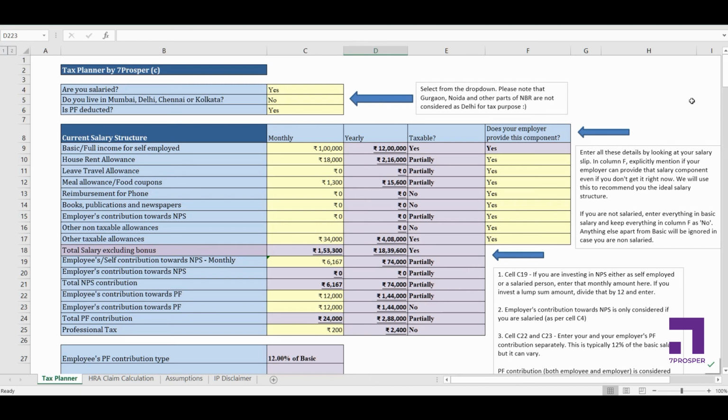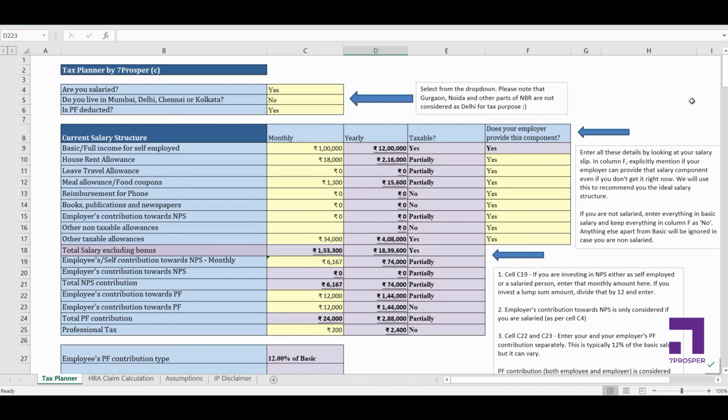And in very rare cases, if you see that something is off here, that the tax liability in your proposed salary is coming higher than the tax liability in your current salary, although we have tested it for quite a few scenarios and ensured that there are no errors, and we have fixed quite a lot of things here, if you still see that something is inconsistent, do report that case to us and we'll resolve it and give you the updated version. Or we'll tell you why it is coming like that.